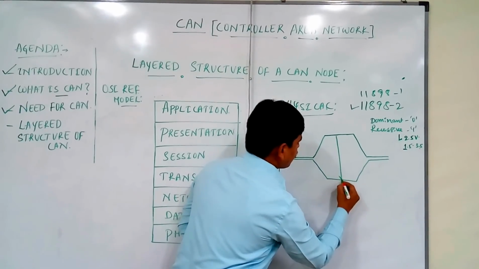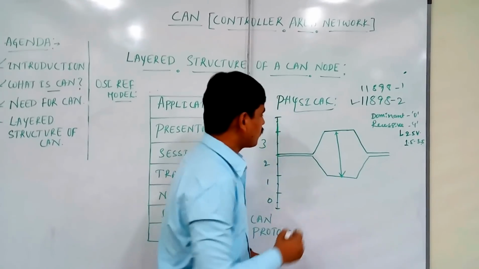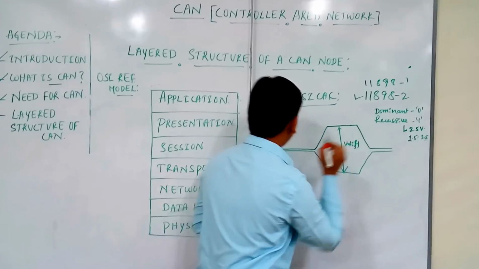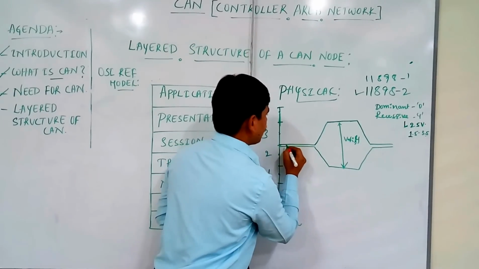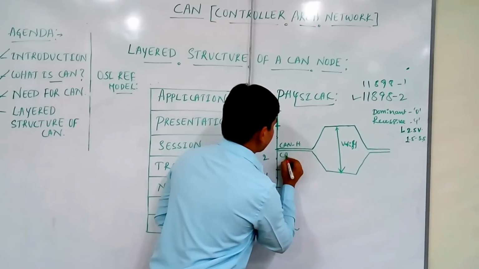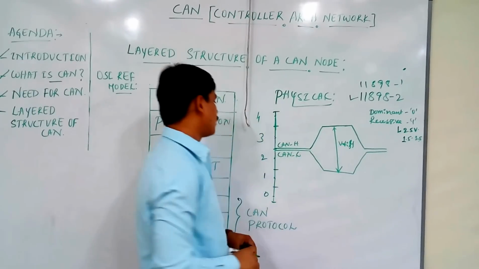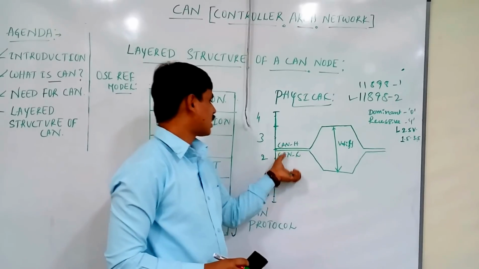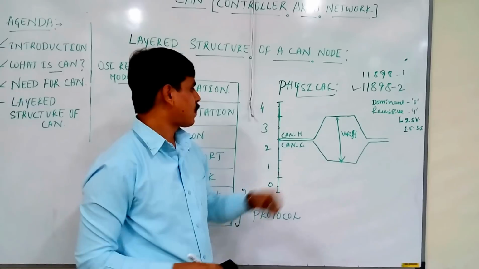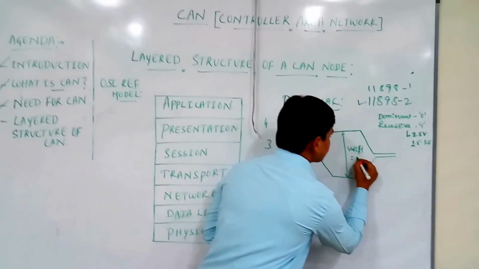So what will the CAN transceiver do? It will take the voltage difference of both CAN high and CAN low. We will see what is CAN high and CAN low. This is because of the twisted pair cable. The voltage difference will be 2 volts.